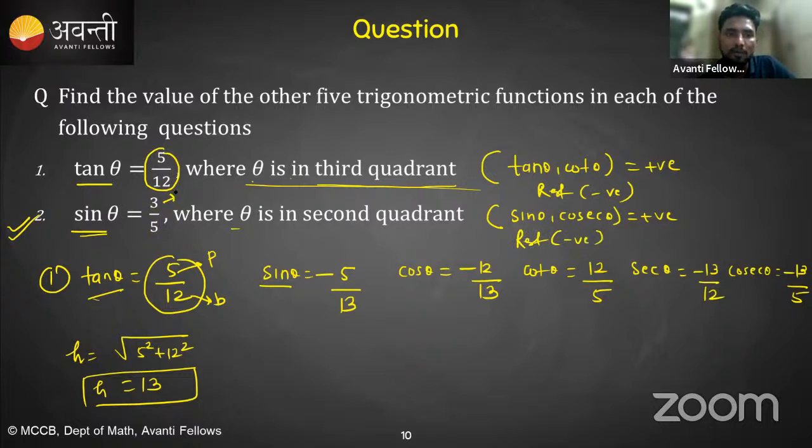So this is P, this is H, and you have to find B. B will be 4 only. Then you can use the formula and just see the sign convention. Because it is negative, cos theta will definitely be minus 4 by 5, because in the second quadrant, cos is negative.